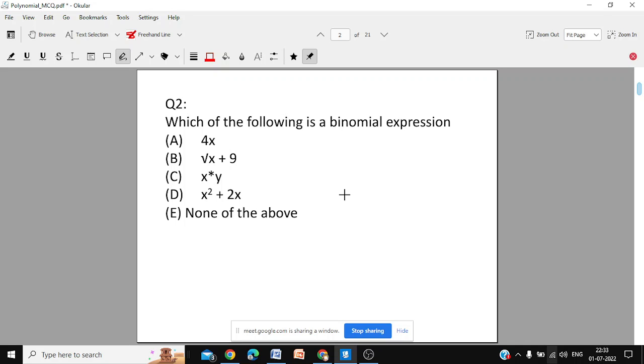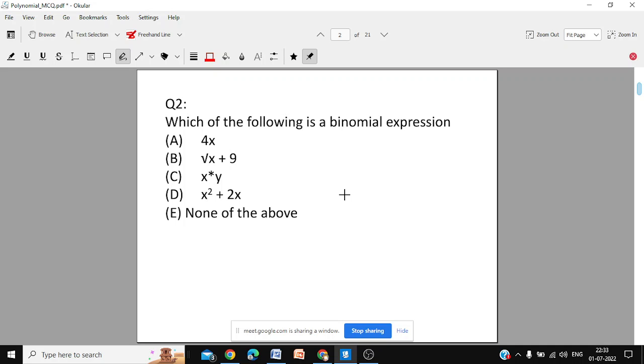Which of the following is a binomial expression? Again, write question number 2 and write only the option number, either 2A or 2B or 2C or 2D or 2E. Five expressions are given, A, B, C, D, E. Which of them is a binomial expression? That is question number 2.